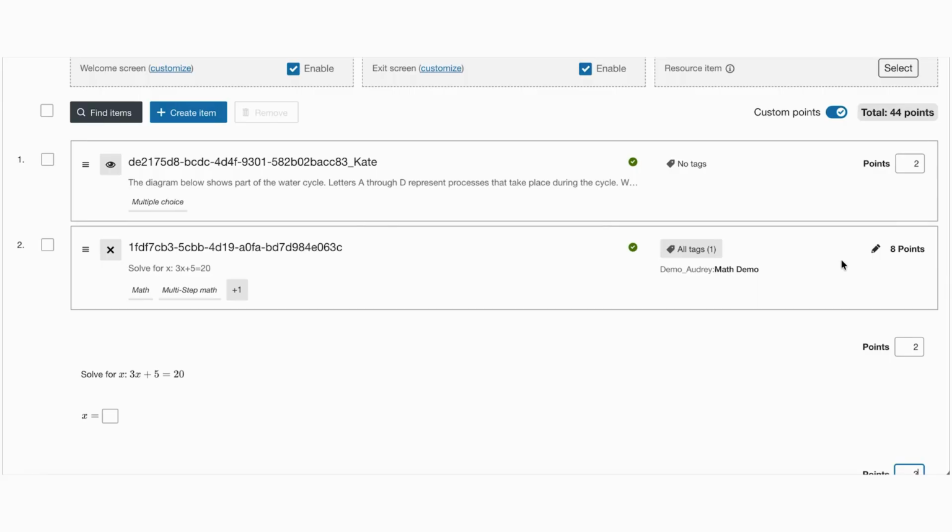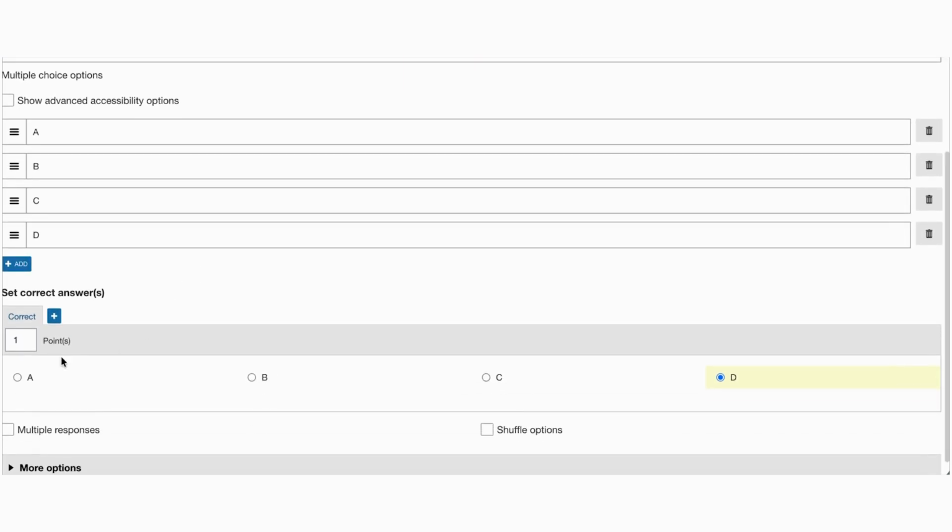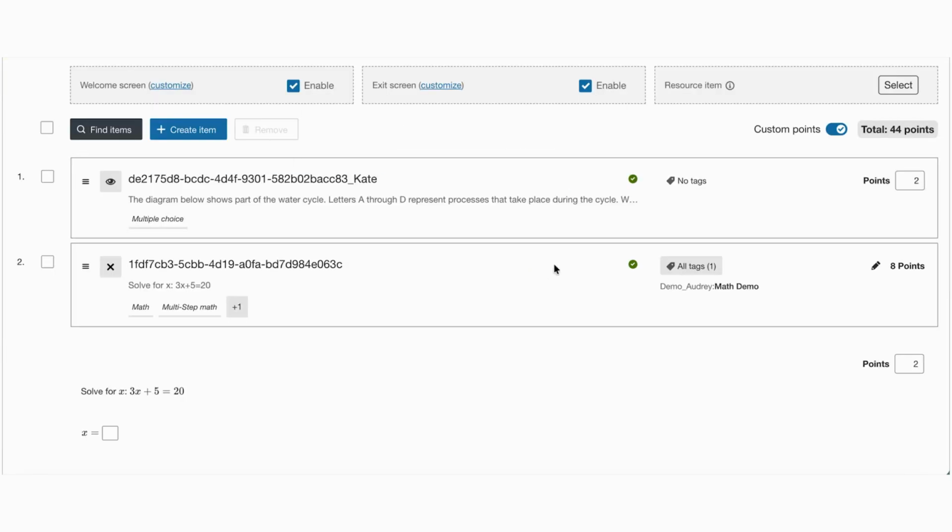Now, what's really cool as well is that when you click into the item and go to the original point value that was authored, you'll see here that it is still the original value, 1. And what that means is that the point values that we are setting at this override do not affect the item that was originally created in the item bank.